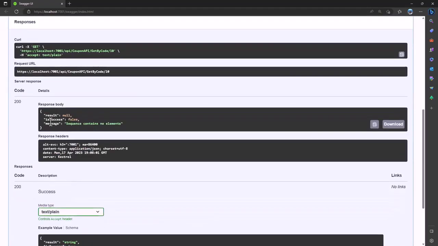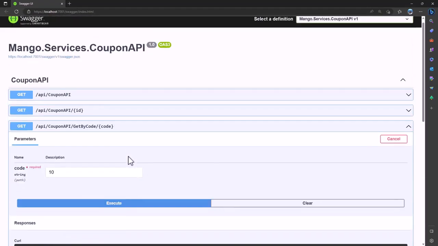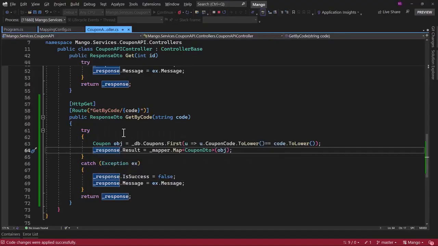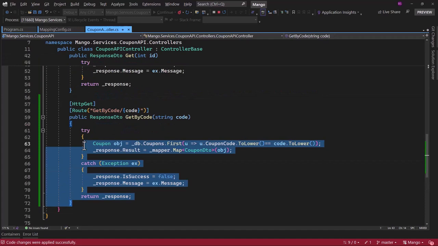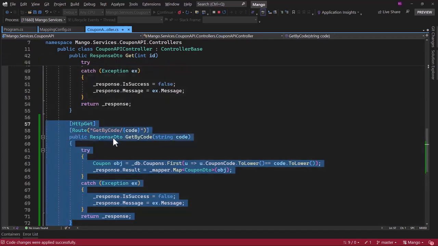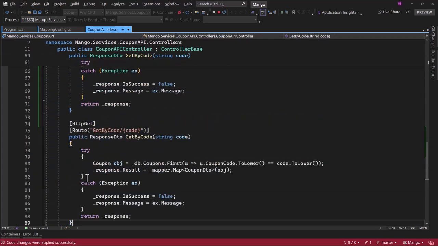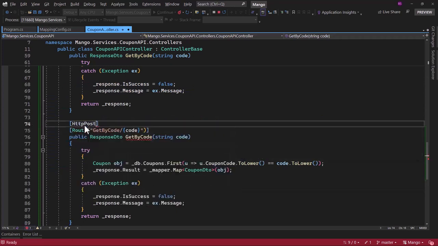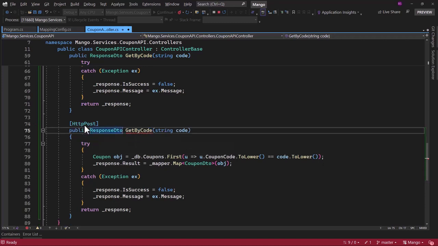Let me see that. Perfect. You can pick whatever route you want. Get is looking good here. We need to add a method to create a new coupon. Copy and paste that again. HTTP post to create. We do not want any route there.